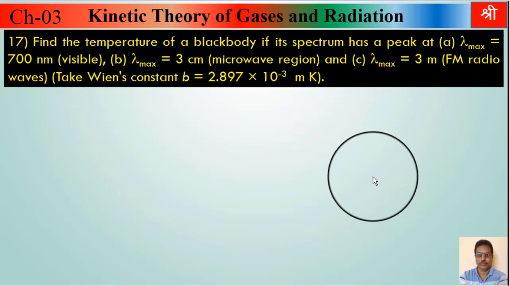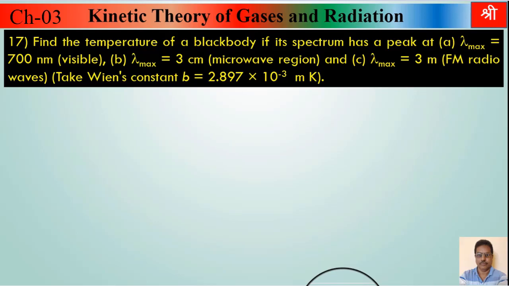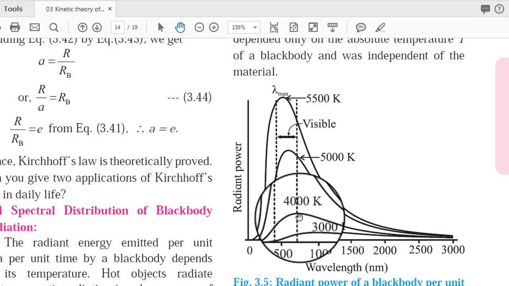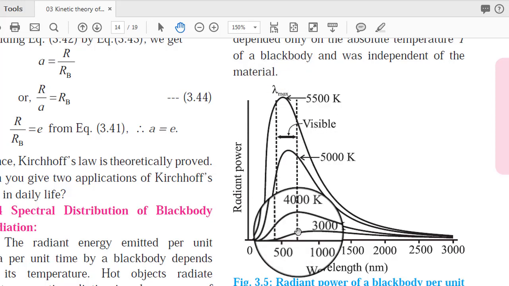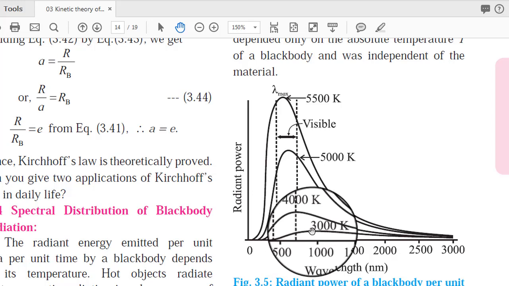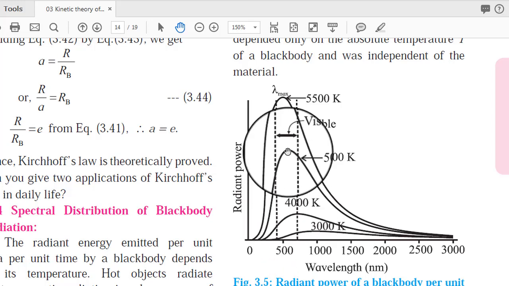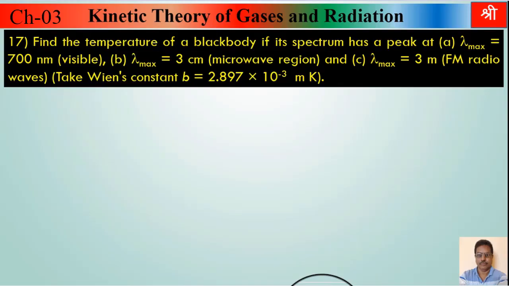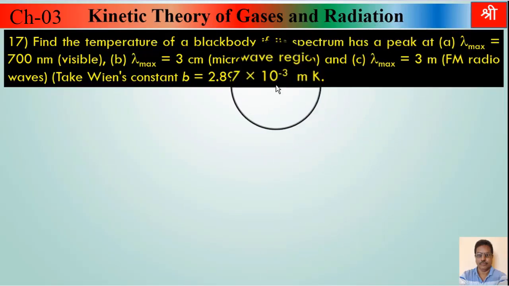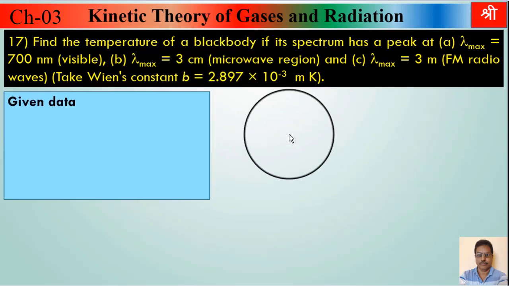In this case, these different values of lambda max are given. We have to find the corresponding temperatures. You can see in this graph, lambda max is different for different temperatures. Lambda max here for 3000, here for 4000, and for 5000 somewhere here. So these different values of lambda max are given, and we have to find these different temperatures. Very simple example. Write down the given quantities.